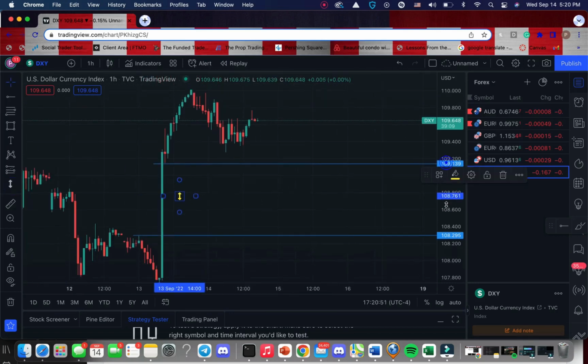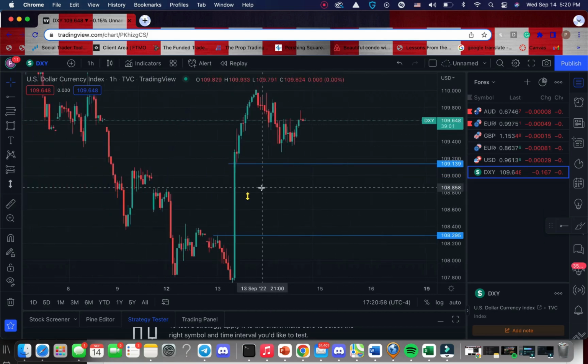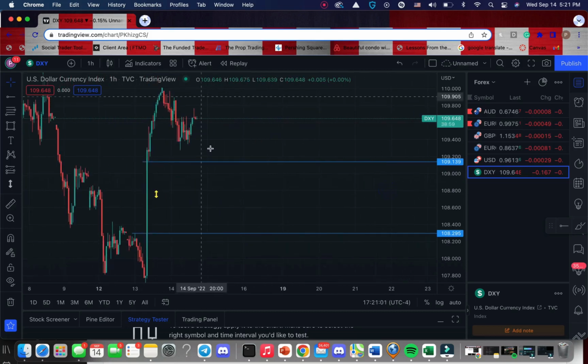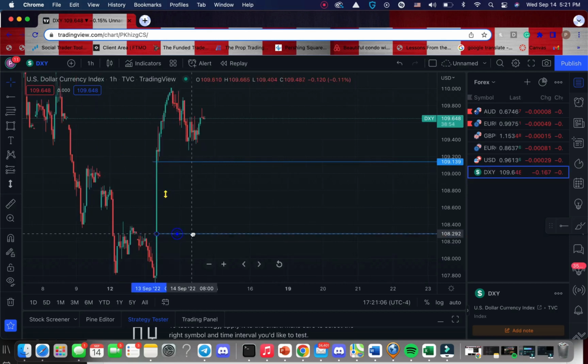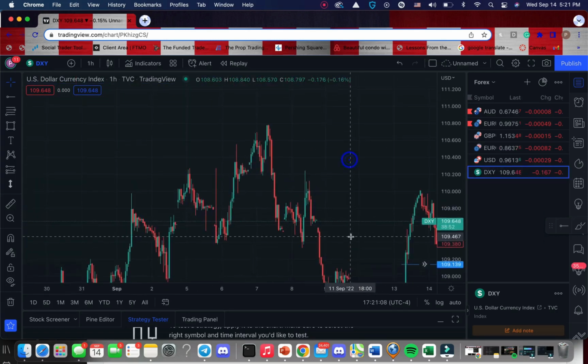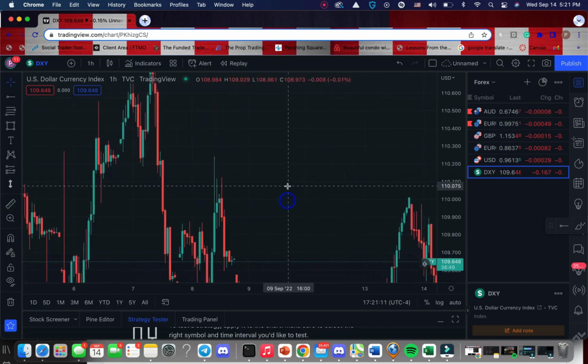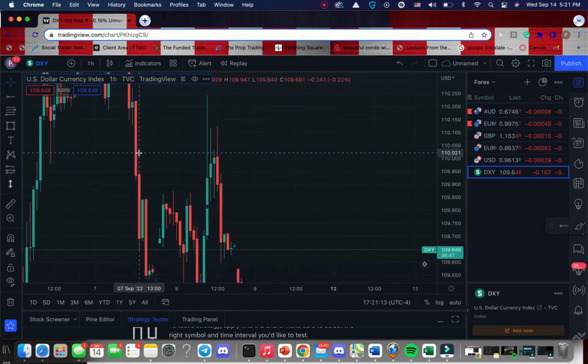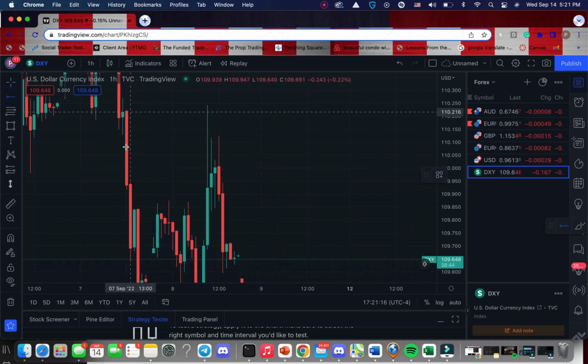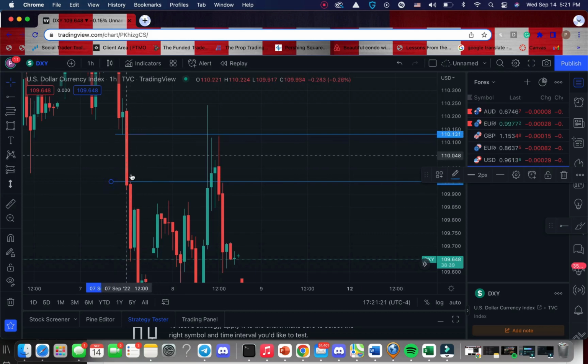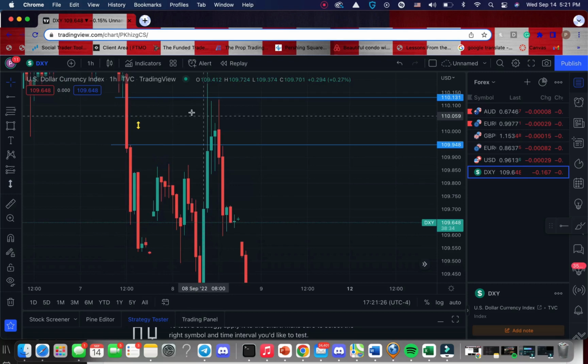in which what happens with this empty space is price will eventually have to rebalance itself into the space. So in the future, we can see price coming to this fair value gap. Now let's look at some previous examples from the past where we see fair value gaps being filled in. So for example, if we look right here, we can see that price aggressively shoots down, leaves an imbalance in which there is nothing in front of it, and price eventually comes back and fills it in.